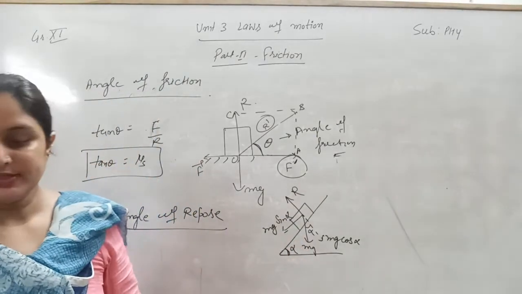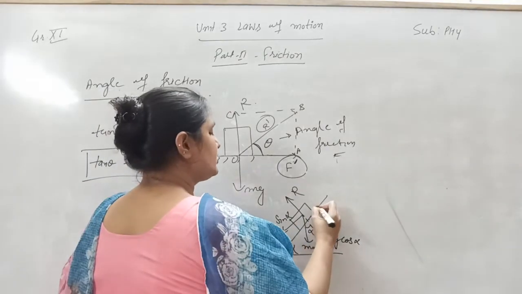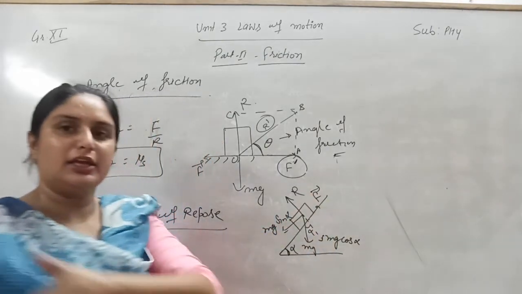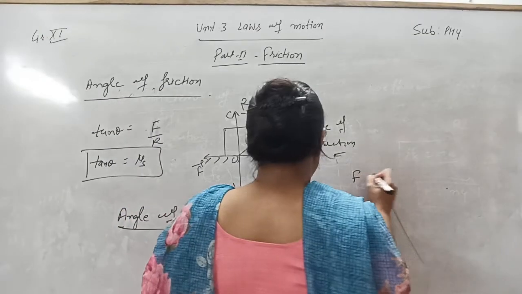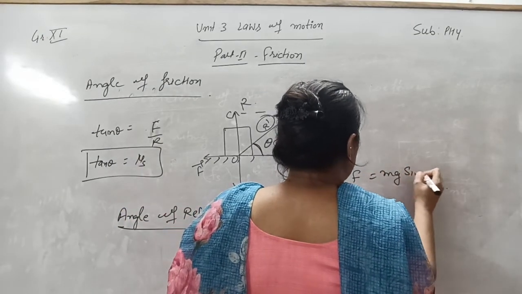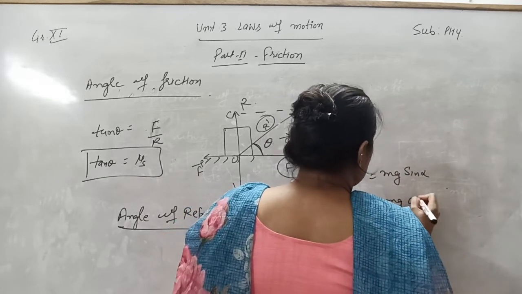Now, in this case, if this object is moving in the downward direction, the frictional force is acting in the upward direction. When it is just going to slide down, the frictional force F will be equal to mg sin alpha and R is equal to mg cos alpha.